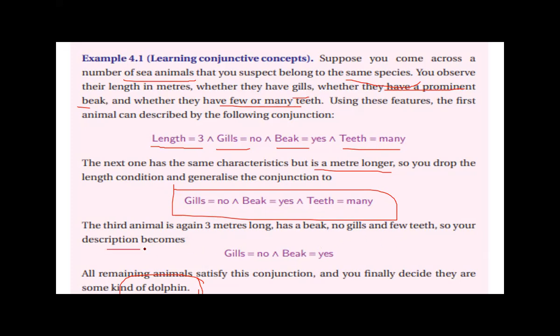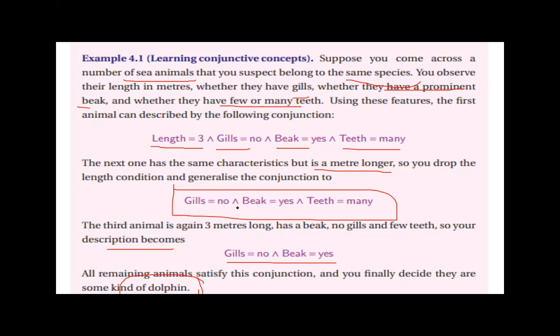So your description becomes gills no and beak is equal to yes. All remaining animals satisfy this conjunction, and you finally decide that they are some kind of dolphins. This is a learning conjunctive concept example.